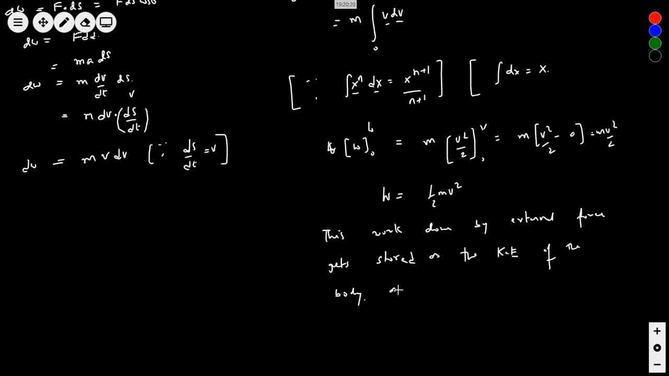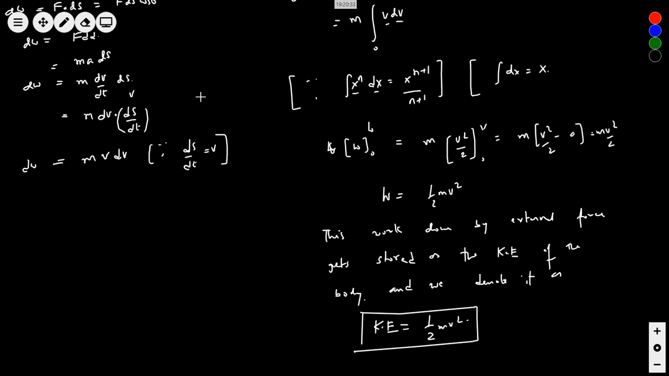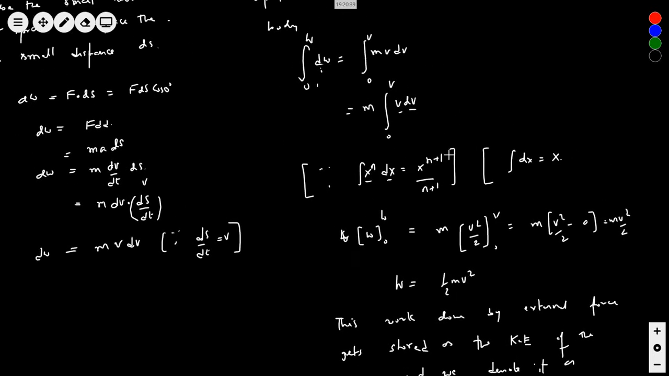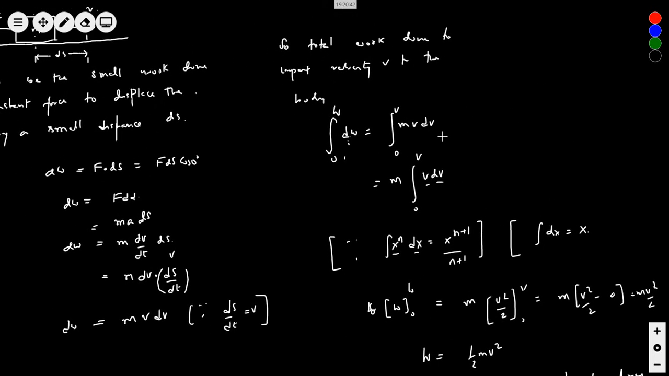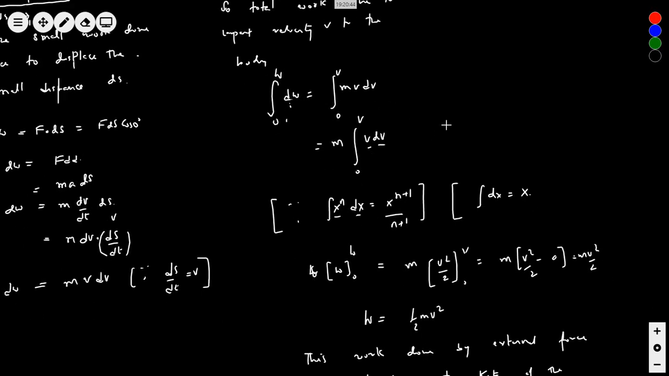And we define and denote it as KE equal to half mv square. Right? Any doubt? Any question to ask?